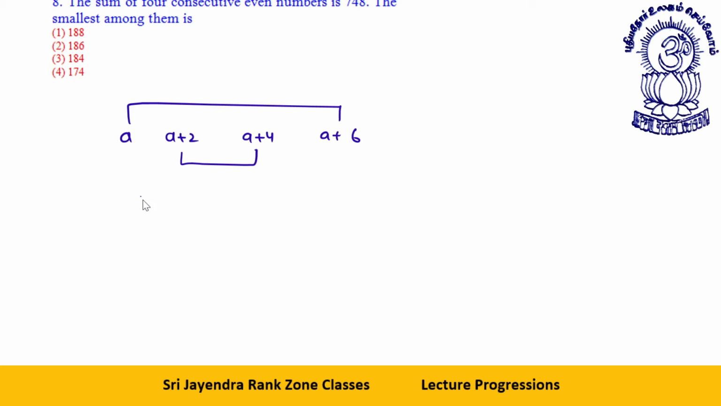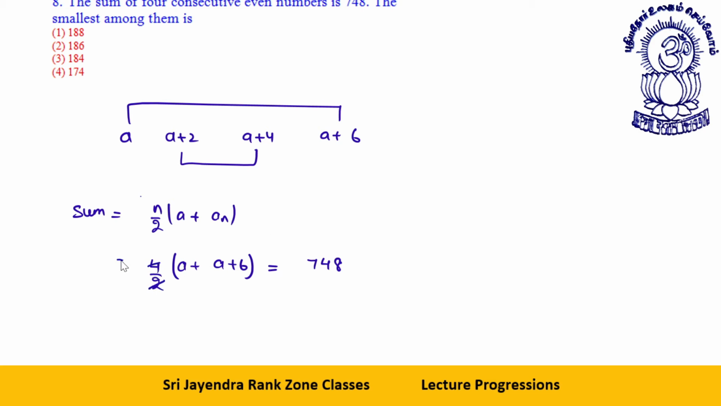So you have, number of terms is 4. So what is the sum? Sum is equal to 4 by 2, n by 2, a plus an. So it will be 4 by 2, a is a, an is a plus 6. I will tell you the shortcut for this also. Okay. This is equal to how much? This is 748. Am I clear?